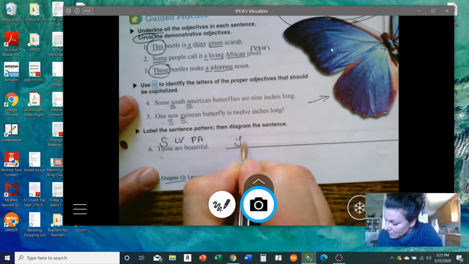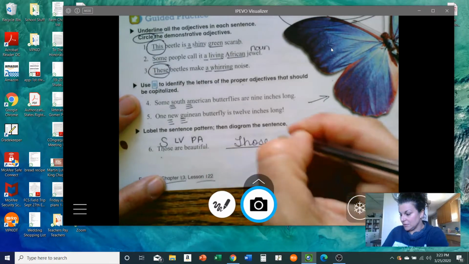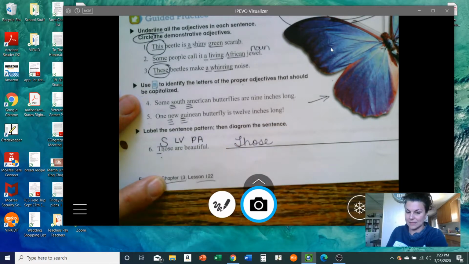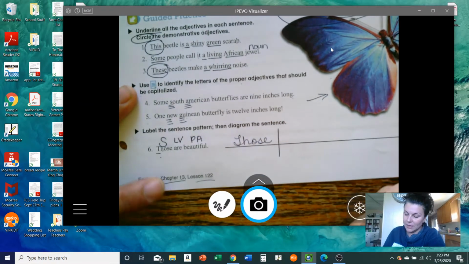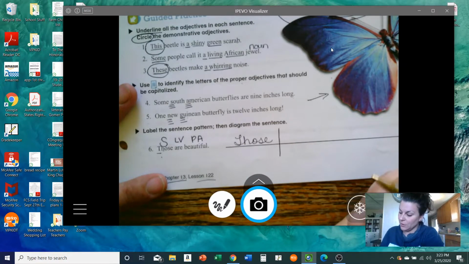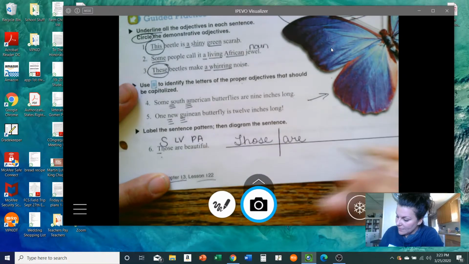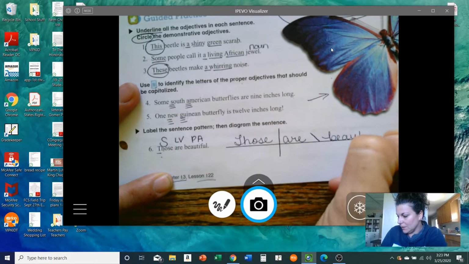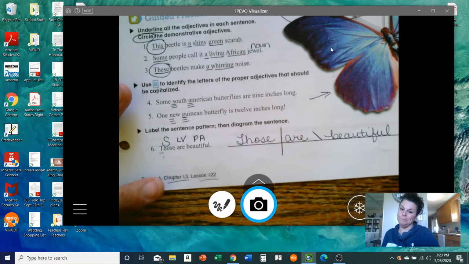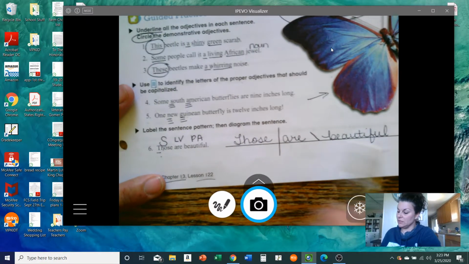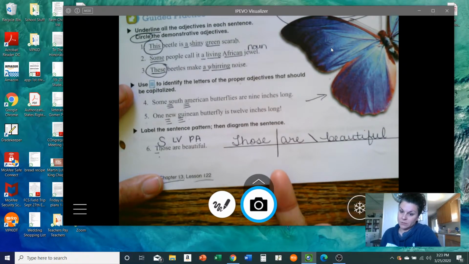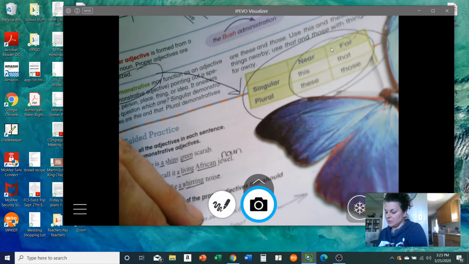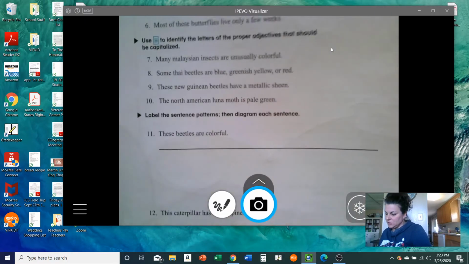Okay, remember when you do your diagram that you want to underline or capitalize just like it is in the sentence. Straight line going through those are, and then because it's a linking verb, we do that slanty short line. And then beautiful. This is all we would put for this one. Those are all of our words. Okay, it's going to look different if you have more details in your sentence. So let's look at the back and check out these sentences.